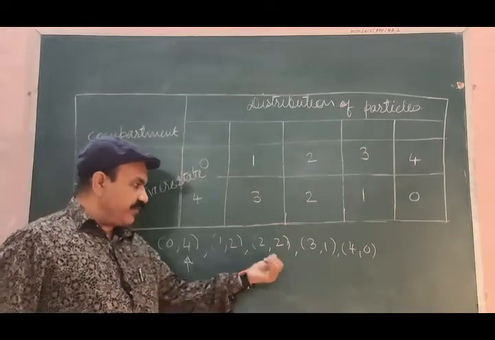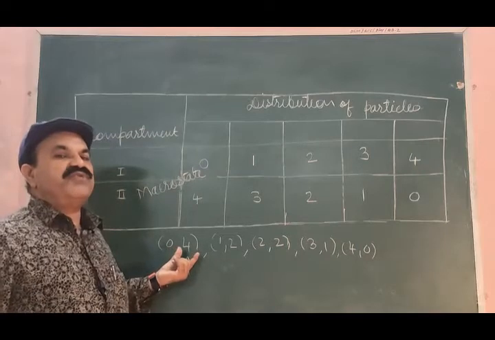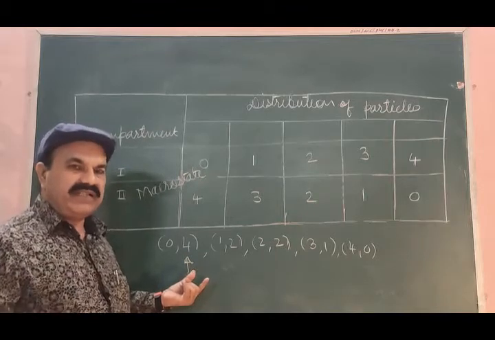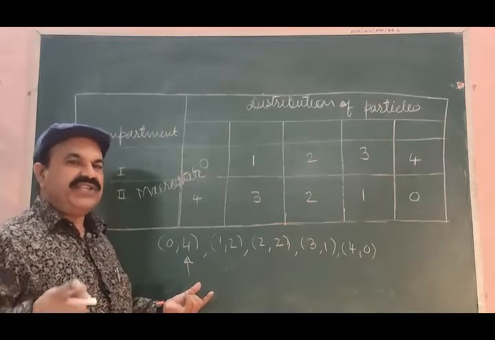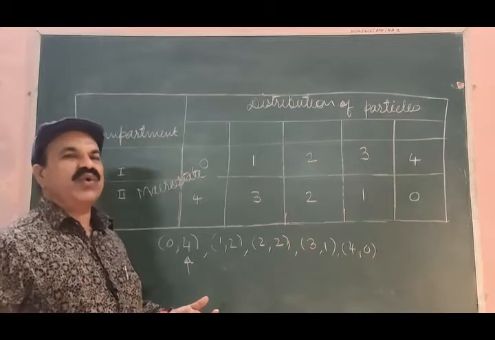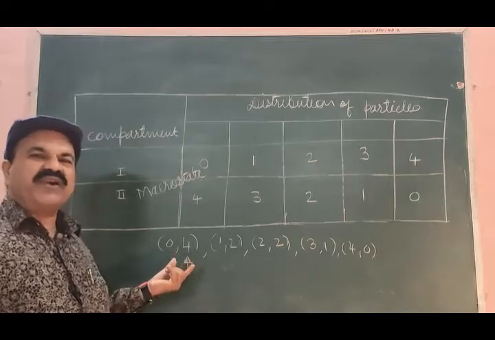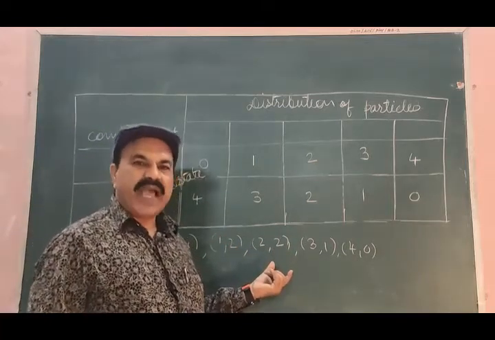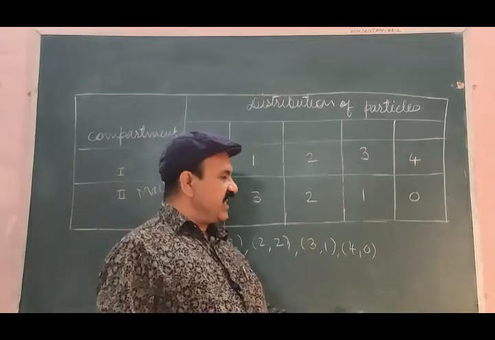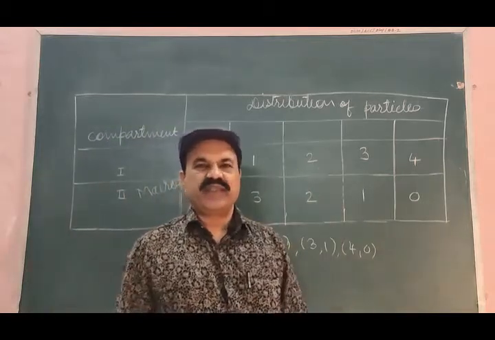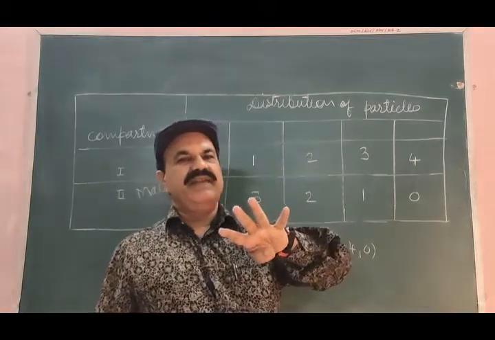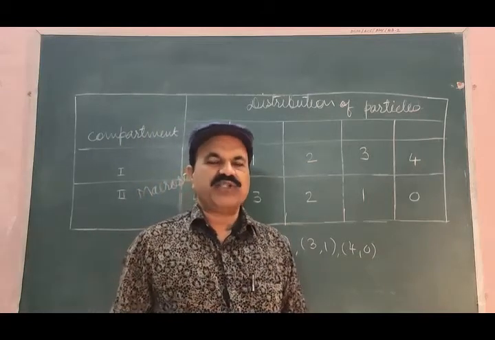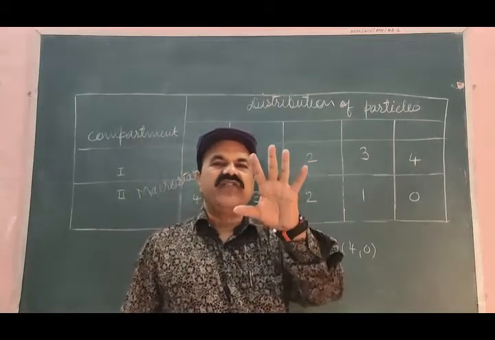Each compartment-wise distribution of the particles of the given system is known as macro state. So this is one macro state, this is second macro state, this is third macro state, fourth macro state, fifth macro state. So for 5 distinguishable particles and 2 identical compartments, possible macro states are 5 in number.